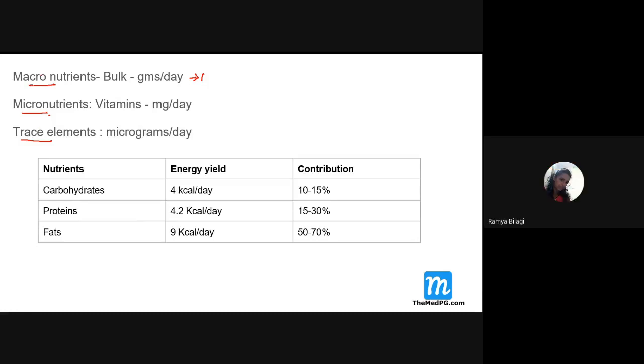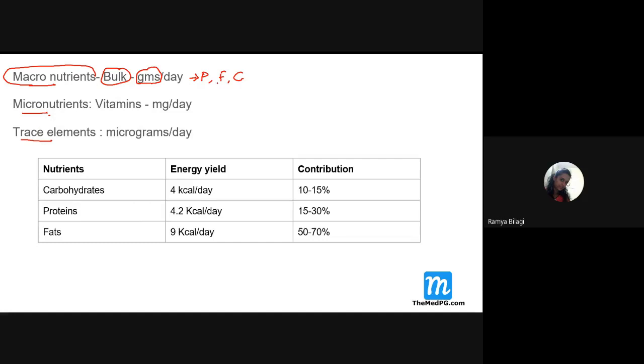Macronutrients contain proteins, fats, and carbohydrates. These three constitute the bulk of the food and should always be represented in grams per day.